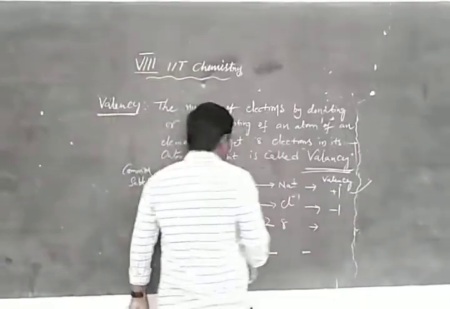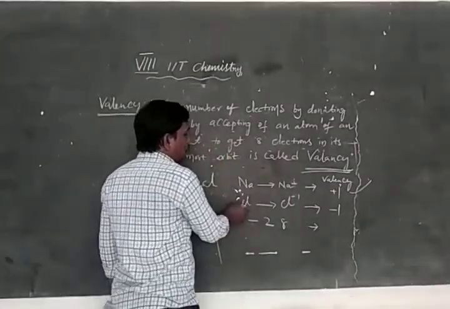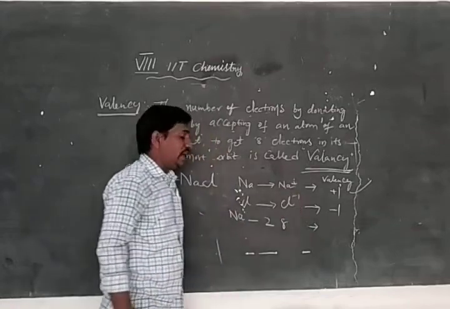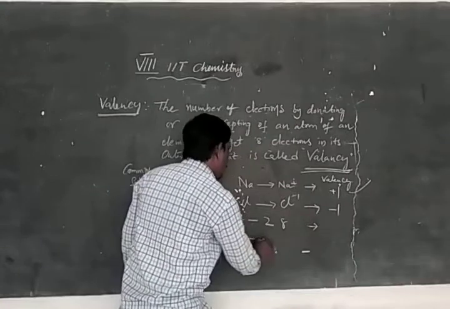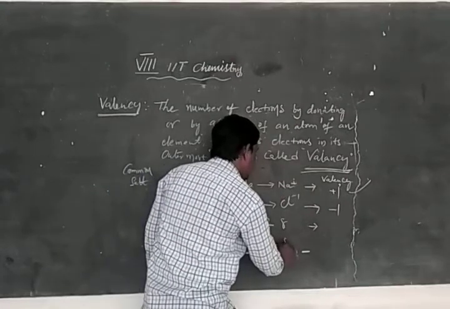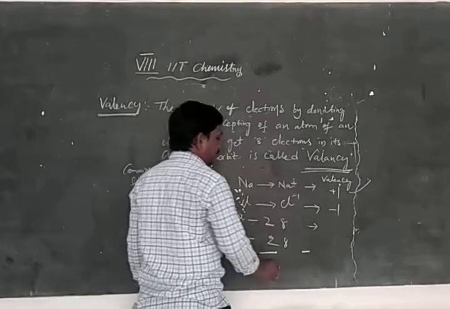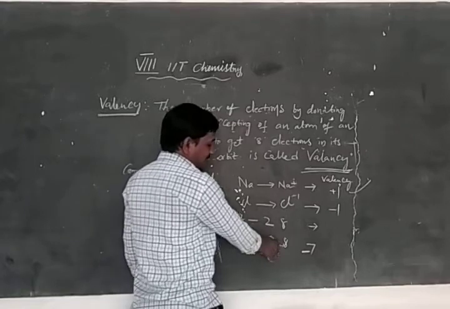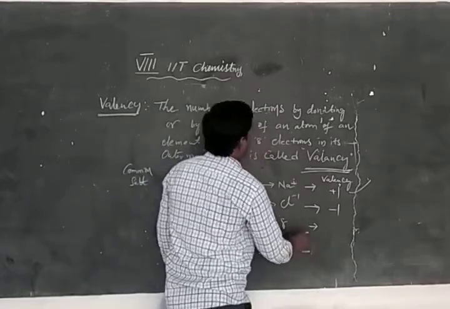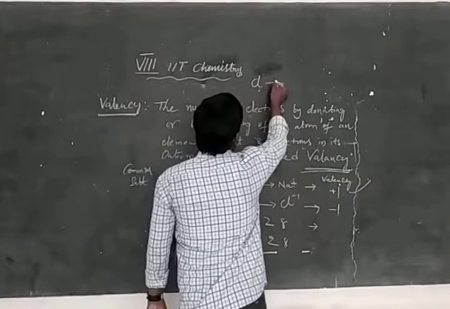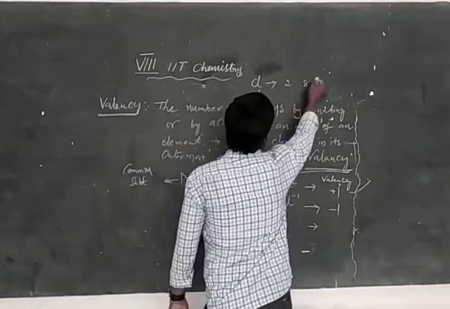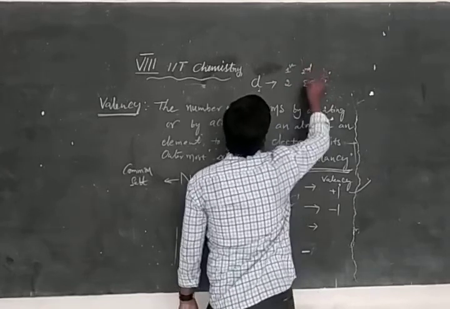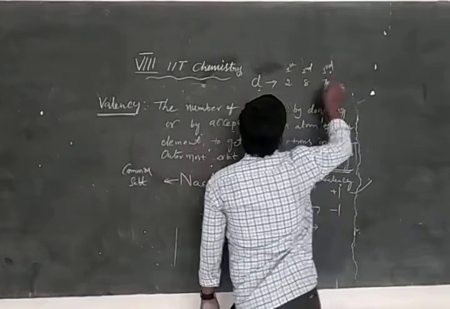Now coming to chlorine. Chlorine accepts 1 electron from the sodium. Chlorine is 2, 8, 7: first shell, second shell, third shell.